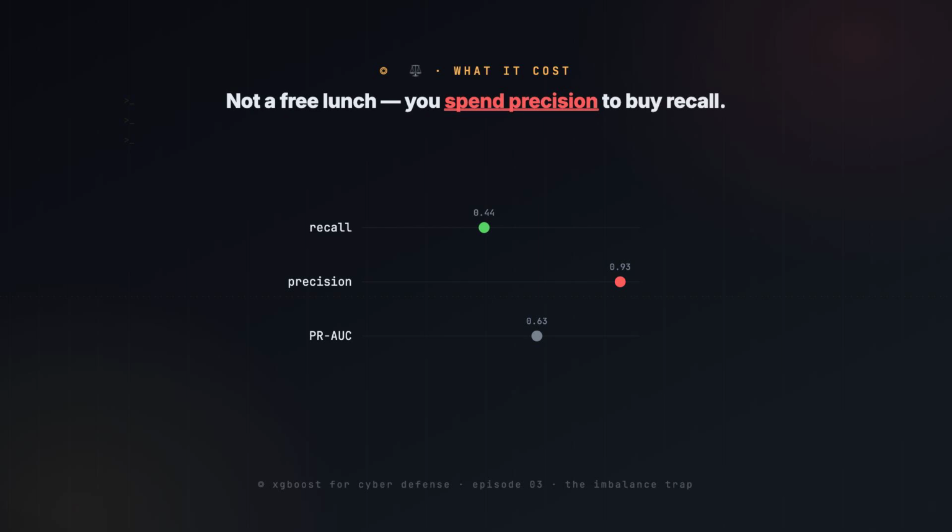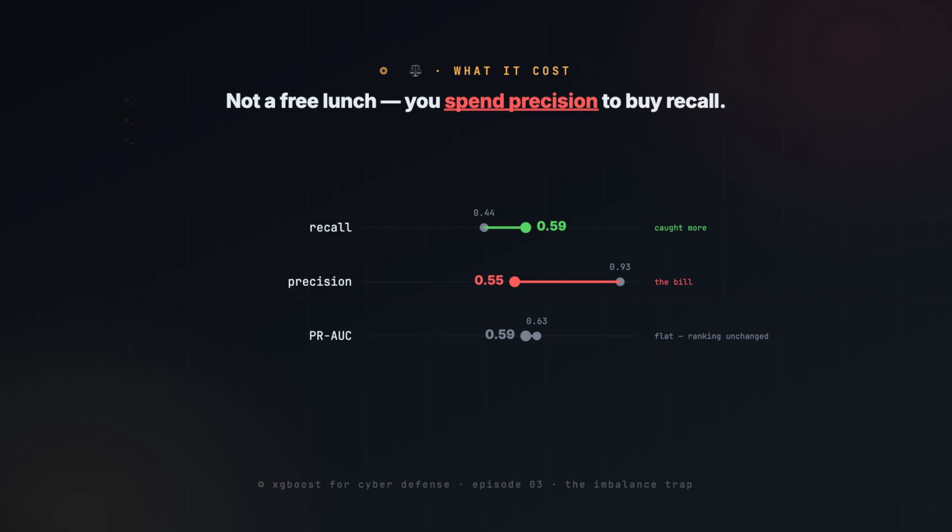Now the honest bill, and it's bigger than the tutorials admit. Precision falls hard, 0.93 down to 0.55. Catching 14 more beacons means flagging a lot more benign flows, and the false positive rate climbs from 0.1% to a full 1%. And here's the part most courses hide. PR-AUC, the ranking quality, barely moves, 0.63 to 0.59, essentially flat. scale_pos_weight did not make the model smarter at telling a beacon from a benign. It slid the decision boundary down the same precision-recall curve, buying recall by spending precision.